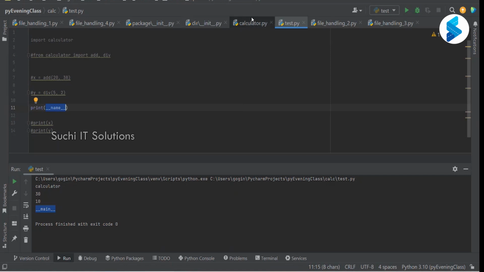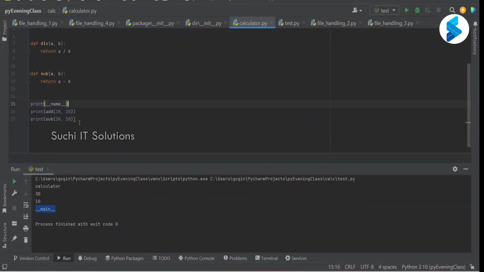Now, with a very simple condition, I can avoid this execution. I want to execute this only if I run this file directly. Otherwise, I don't want to execute this piece of code at all. I want to execute the print, add, and subtraction statements only if I run this file directly. I don't want them executed when this file is imported elsewhere. How can we avoid that?